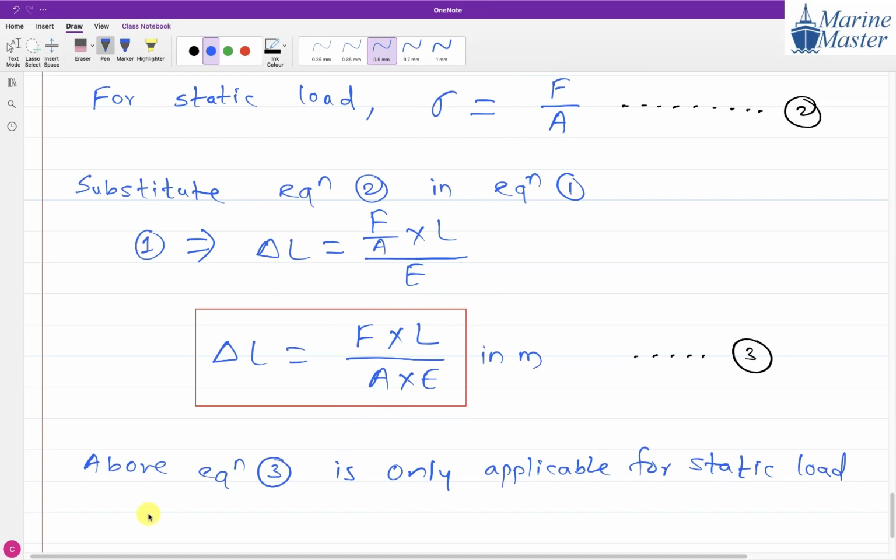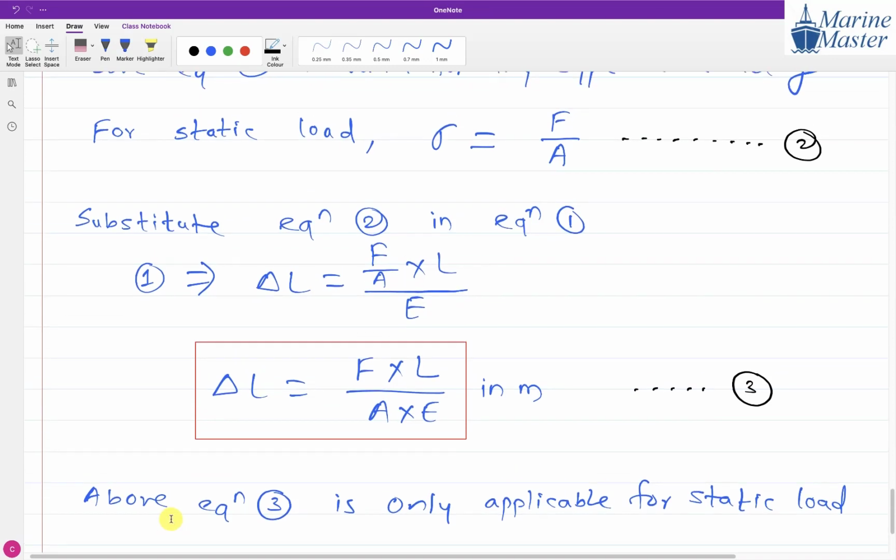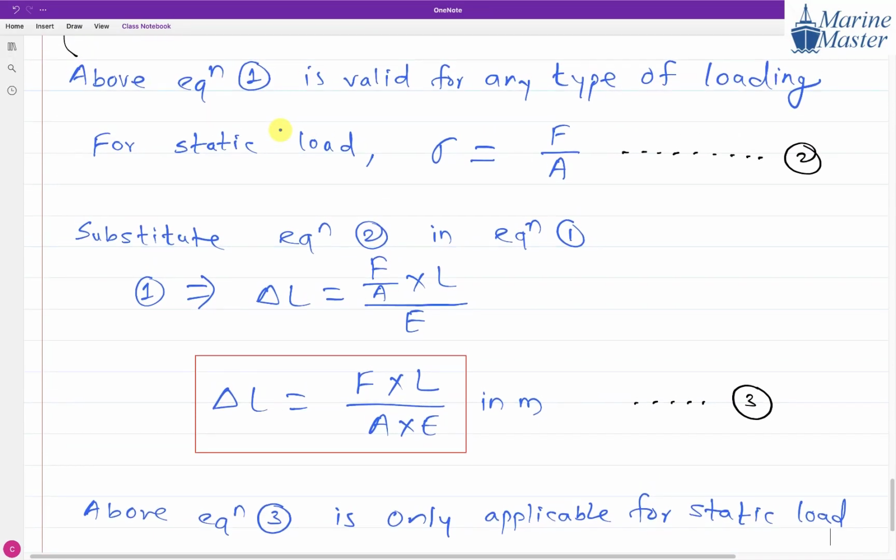Another name for static load is gradually applied load. Very good. Guys, discuss with me, it is beneficial for you. Please everyone start writing down this discussion.